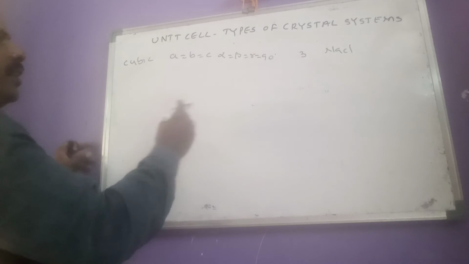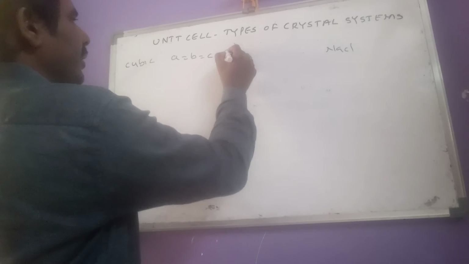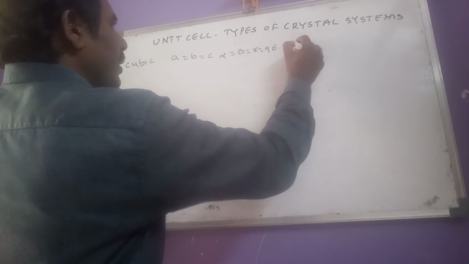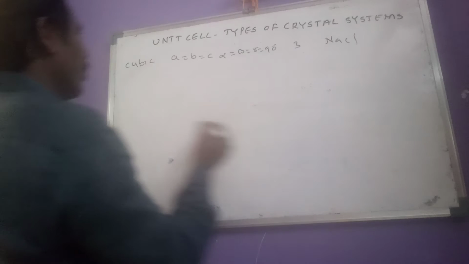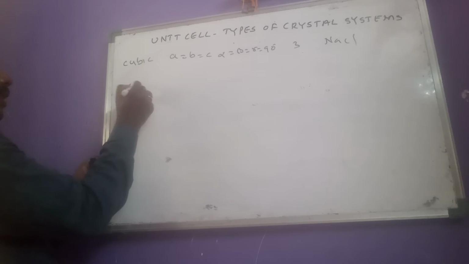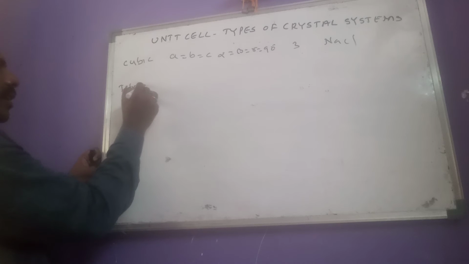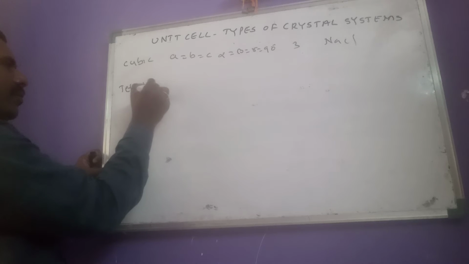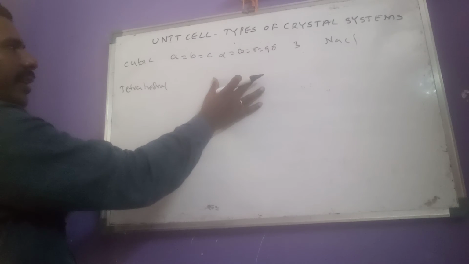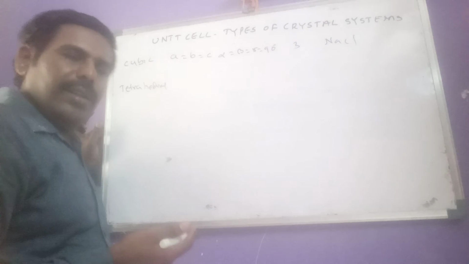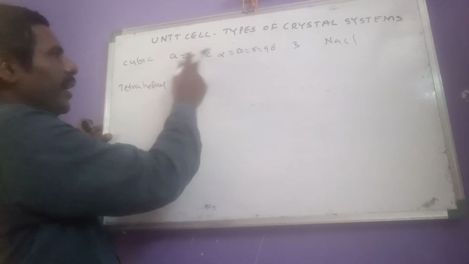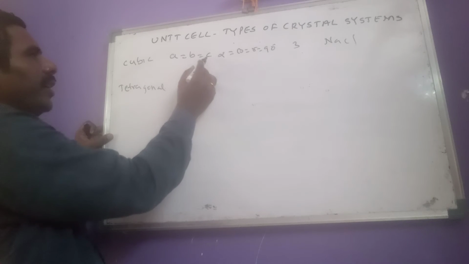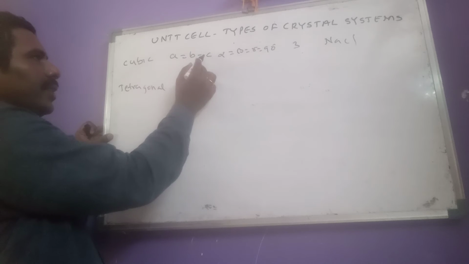Okay, after writing cubic, we go to 3, and after 3 we get 4. 4 means we have to write tetragonal. Now what are the characteristics of tetragonal? We have to make them unequal one by one.